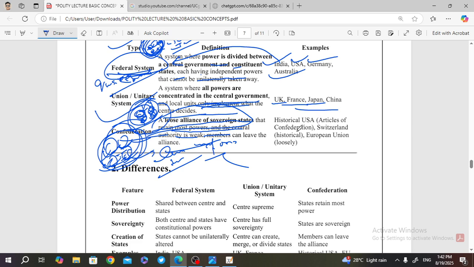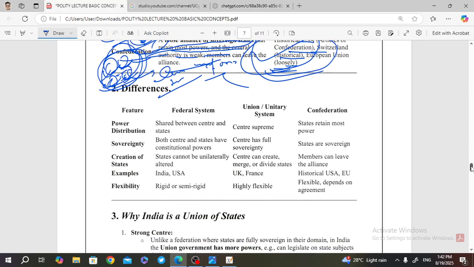See, confederation is generally seen in Switzerland, and the European Union loosely. There is not a clear-cut definition. So confederation is usually exercised in the USA, Switzerland, or the European Union loosely. So these are some points of difference between them.